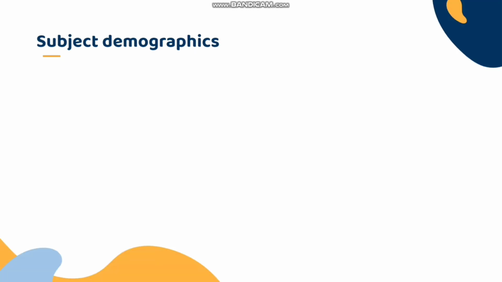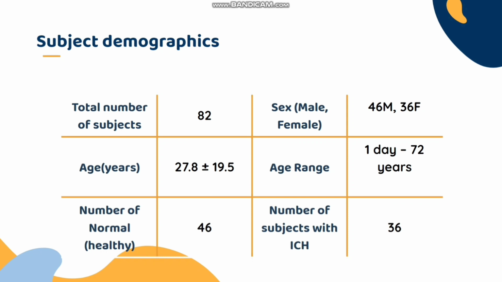Subject demographic table. So the total number of subjects are 82, among which 46 were male and 36 were female. Their age range was 19.5 to 27.8. Let's move on to the dataset splitting.